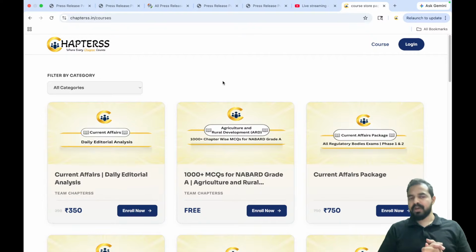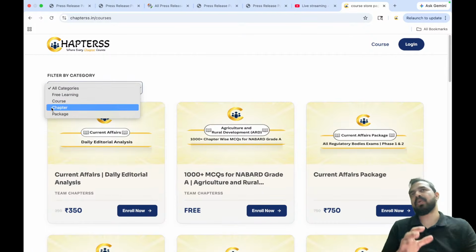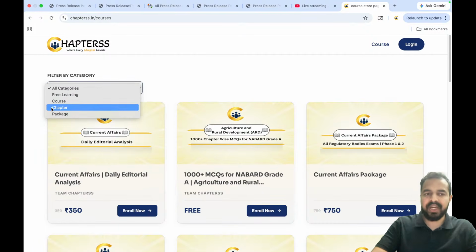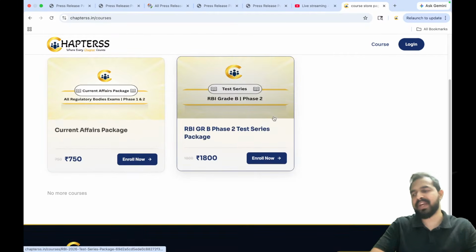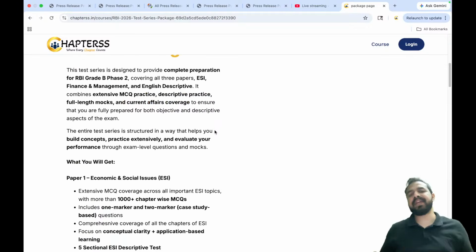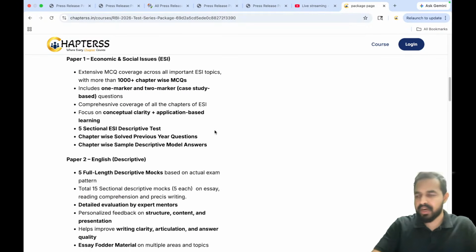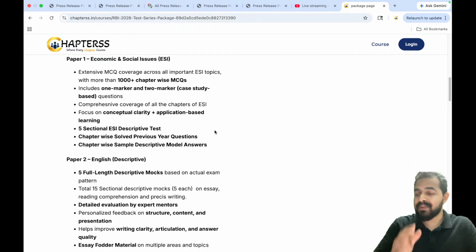If you are someone who is looking for quality MCQs for finance, for management, and if you are someone who already has the course of other institutions and still wants to purchase and practice some quality MCQs, then this RBI Grade B Phase 2 Test Series package is for all of you. Here you will be getting the economic and social issues tests, sorry, not the current affairs articles. There will be tests, there will be MCQs. 1000 plus MCQs will be there.